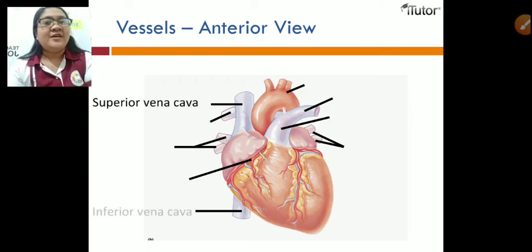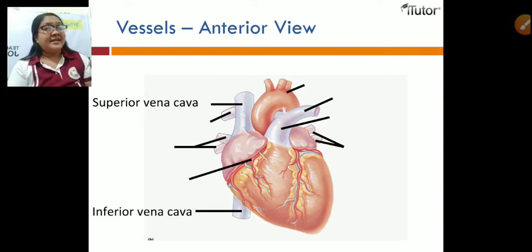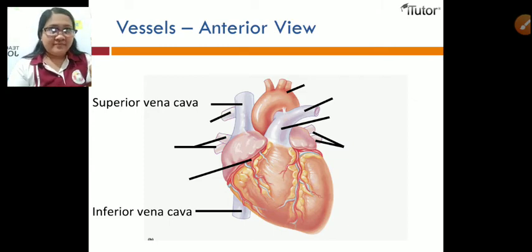As what I said, the inferior and superior vena cava, dira naga-enter ang dugo from our body antes magkadto sa right atrium. Kumbaga siya ang door, ang balko kagaina.